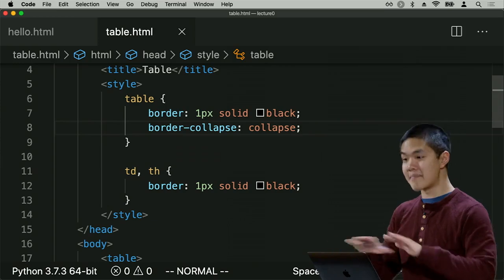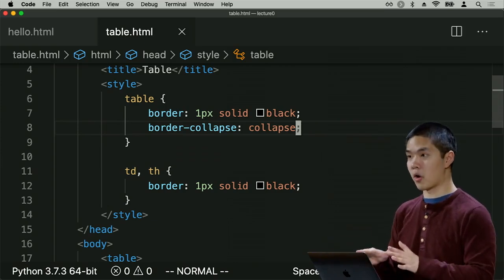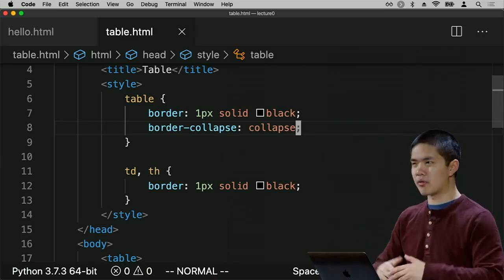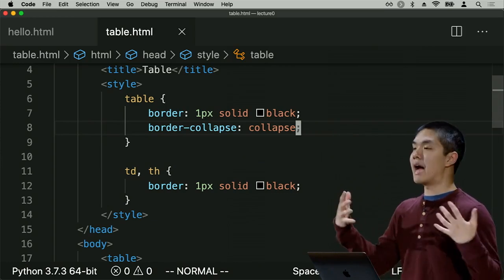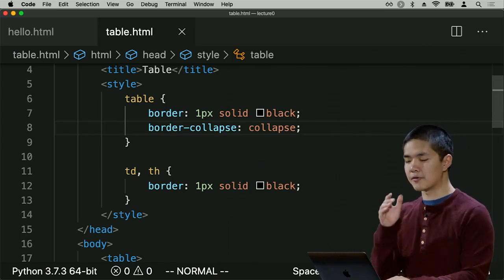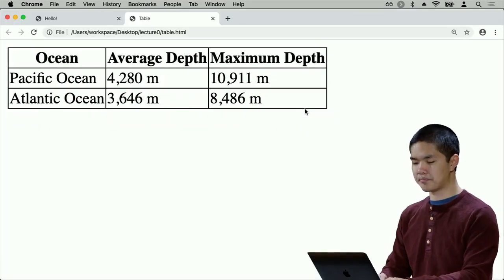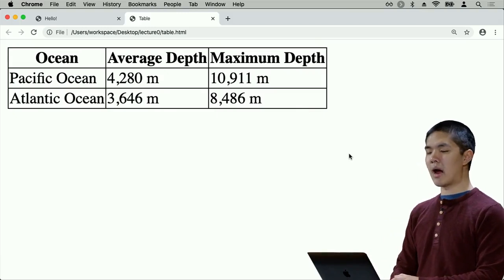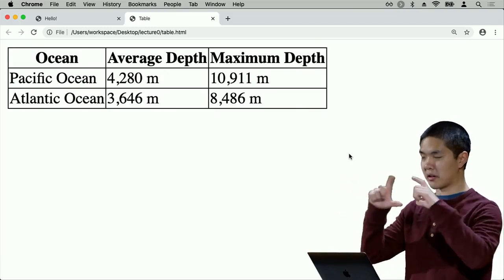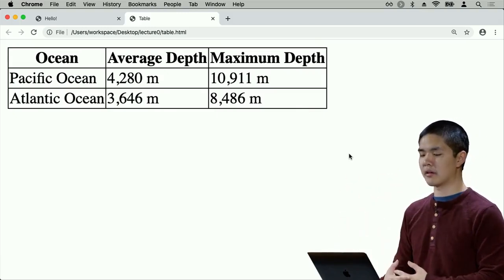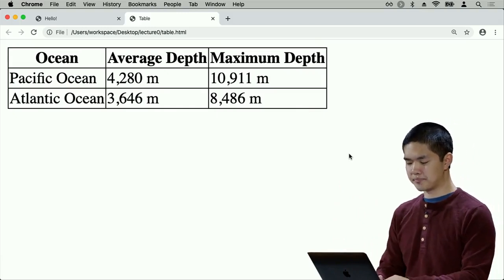Just going to show you there are many, many different CSS properties, far more than we'll be looking at today. But they're easy things to reference. So you can easily look up how to collapse borders in a table and then find a CSS property like this that you can then use and apply to your web page. So now I refresh that, and now I see that I have just a single border around all of the cells in this particular page.